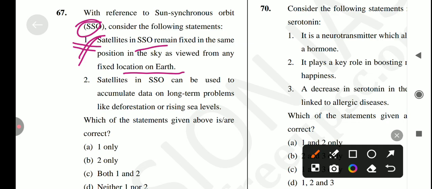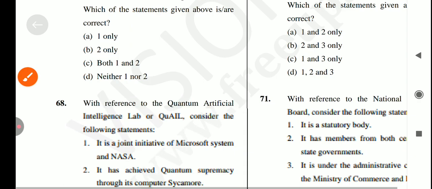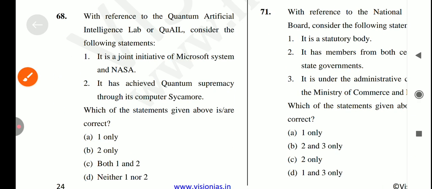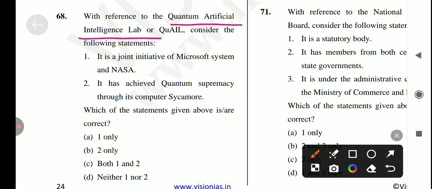Next is the satellite in SSO can be used to collect accurate data on long-term problems like deforestation or rising sea levels. Yes, it's a correct statement. So answer for this question is option number B. Only 2 is the correct answer for this question. Next is with reference to Quantum Artificial Intelligence Lab, which is called QuAIL, consider the following statements.